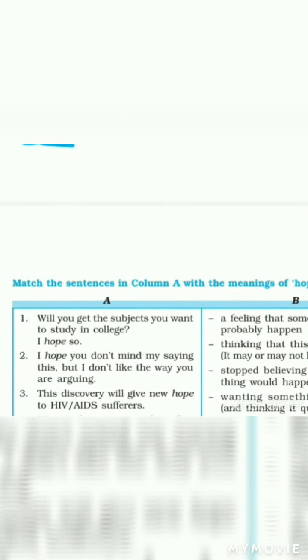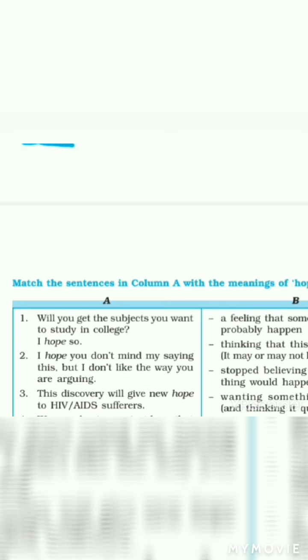Now let's see the match the following, that is on page number 9. Match the sentence in column A with the meanings of hope in column B. So listen to the question and answer.